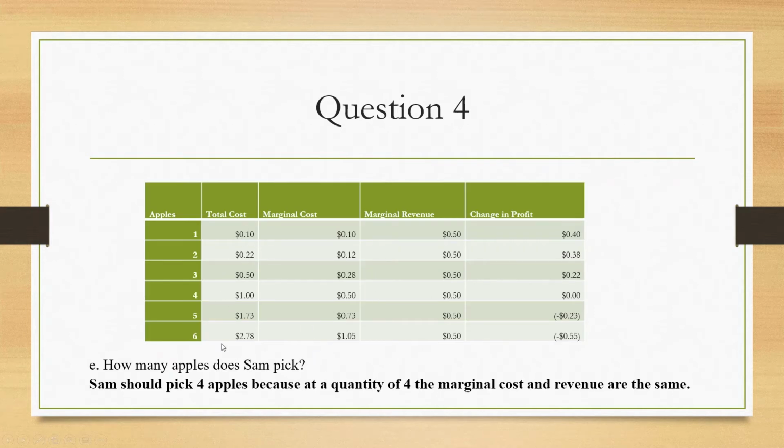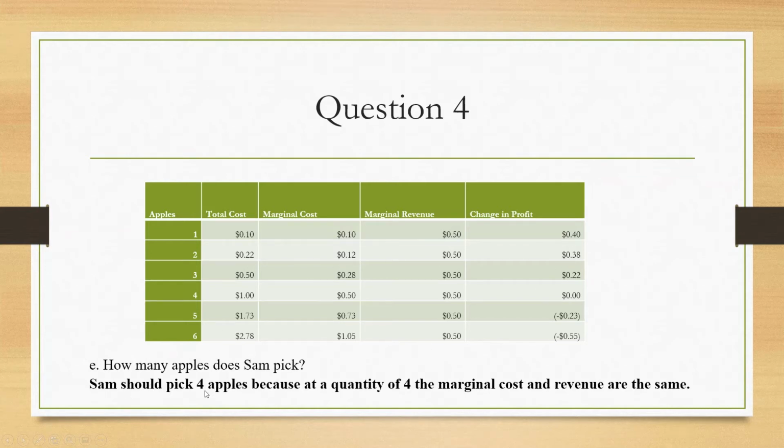Here's a table for each. You're given the total cost, and the marginal revenue would be the same, a constant 0.5, because for every additional good he sells, he's going to earn 0.5. And marginal cost is determined by the change in cost divided by the change in quantity. So if you do that for all of them, you get these values, and profit is just the marginal revenue minus marginal cost, and you get that.